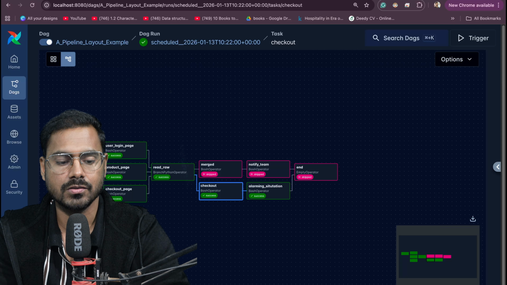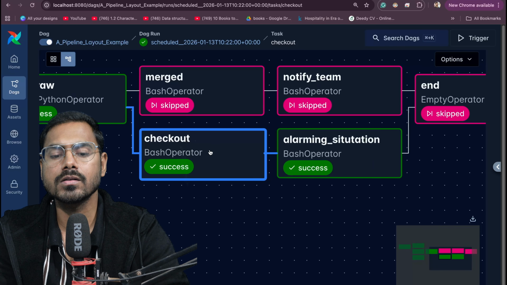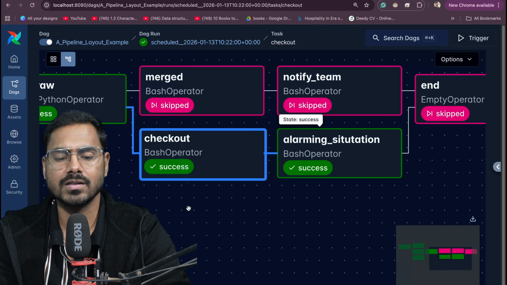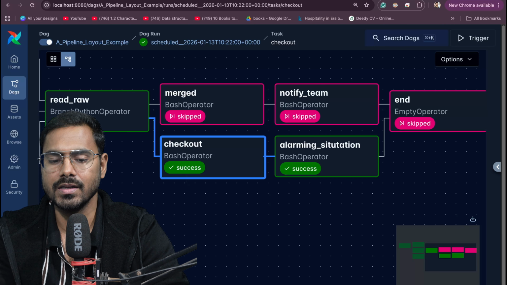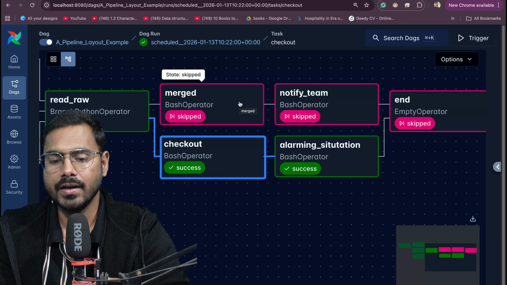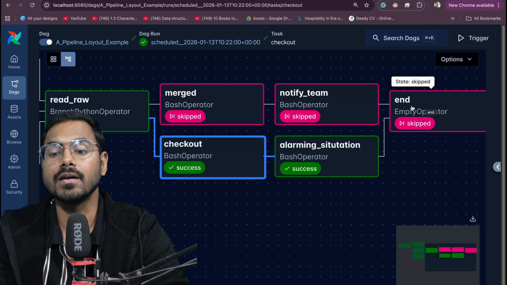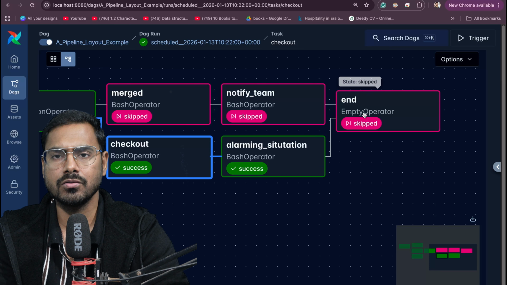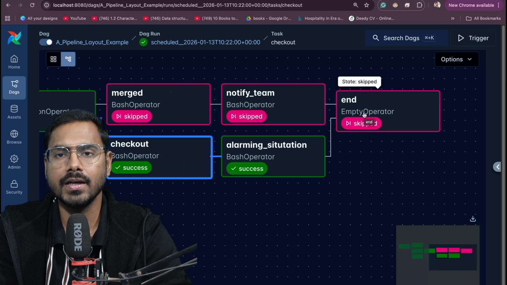Wait, I should not have clicked it because that is showing the logs. So checkout page, and it ran into the checkout flow, right? And it succeeded, everything was working as expected. But there is one task that got skipped, that I am fine with. But here, why is end skipped? End should not be skipped, right? Because if we are going through this flow, end should be running in every situation, because that is how I'll come to know that my everything has been completed.